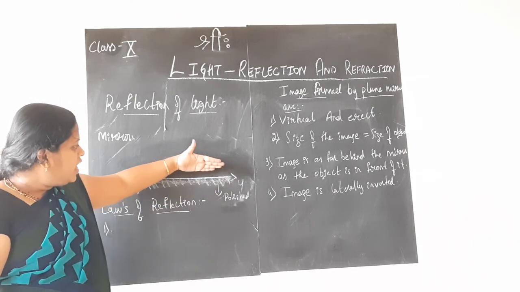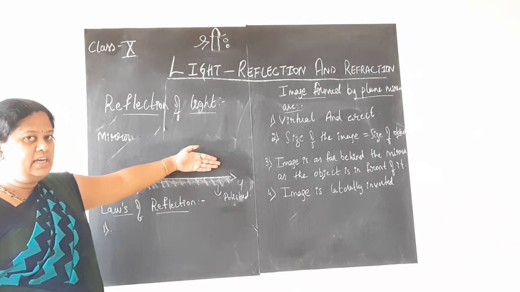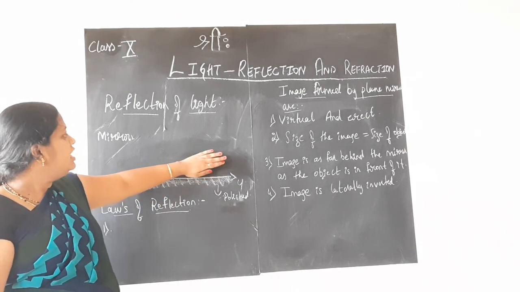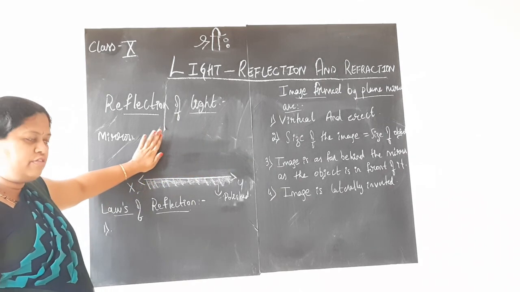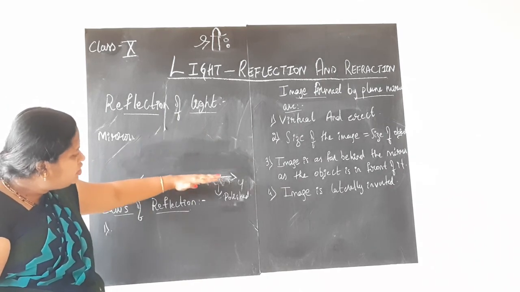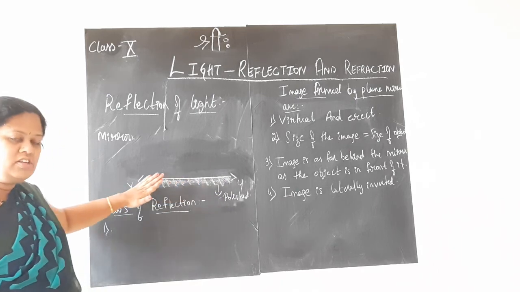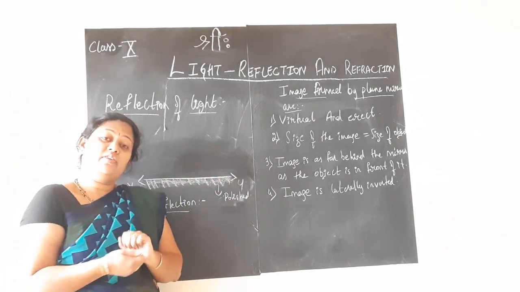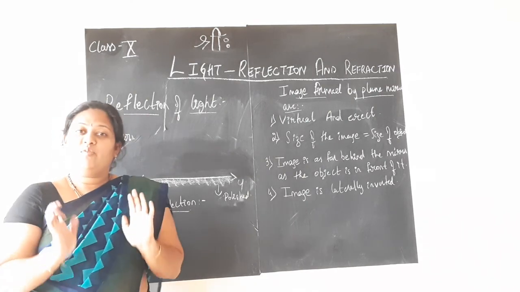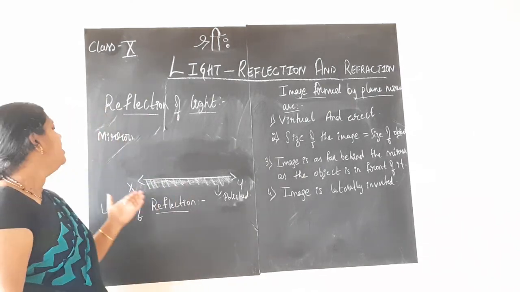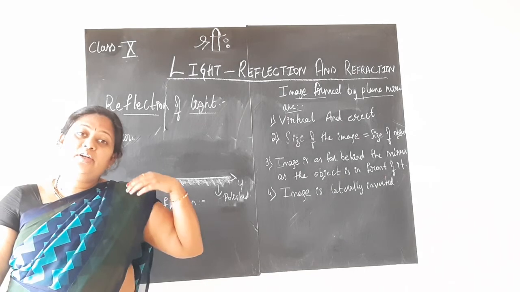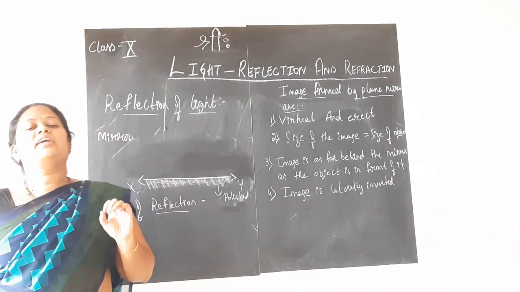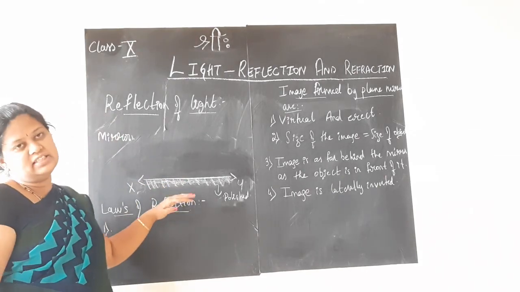So above the line XY, the reflecting surface, is available for the process of reflection, whereas below the line XY the region or the space is not available for the process of reflection. Not available does not mean it will not reflect light. What is happening here, children, is that it will not allow the light to reflect and go back. That is why it is a non-reflecting surface.